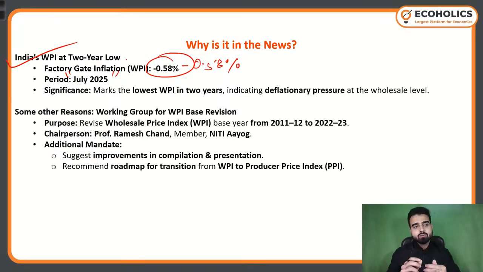Okay. Now coming back to our discussion. So India's WPI, we also call it factory gate inflation, was minus 0.58%. That was a 2-year low value. This happened in the month of July, for the month of July 2025. What was the significance? It marks the lowest WPI in 2 years, and that is the reason we are discussing it, and it is indicating deflationary pressure at the wholesale level.